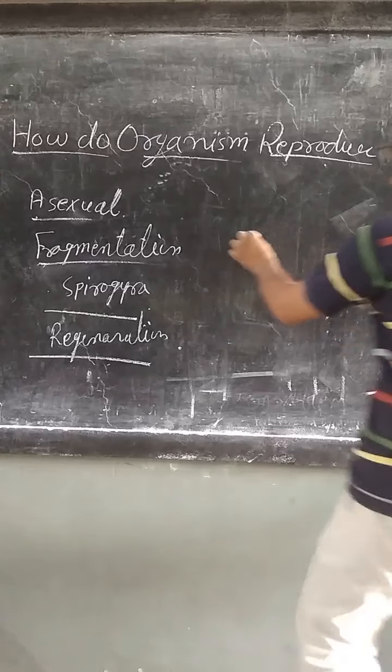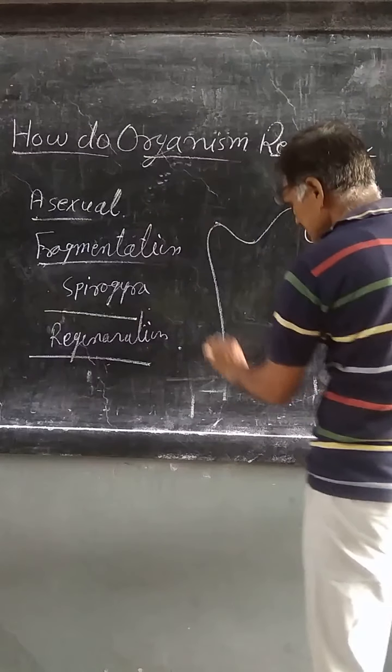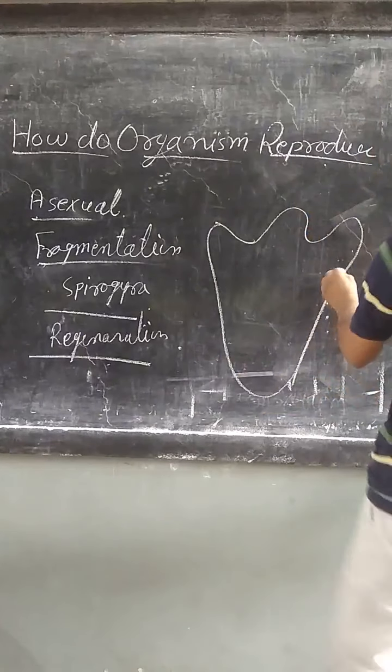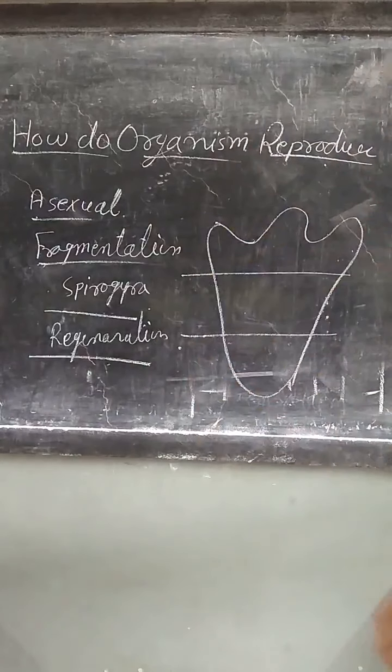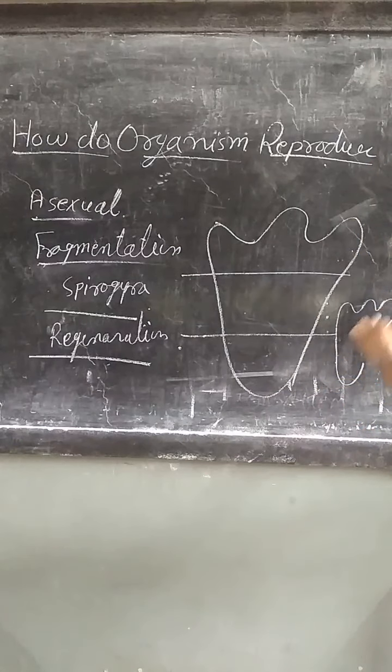Suppose in planaria, if we divide the parental planaria into three portions: upper portion, middle portion, and lower portion, all three portions will grow into new individuals. In the lower portion, the upper portions will be formed with the help of regeneration and growth.